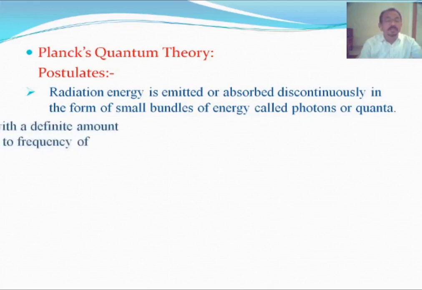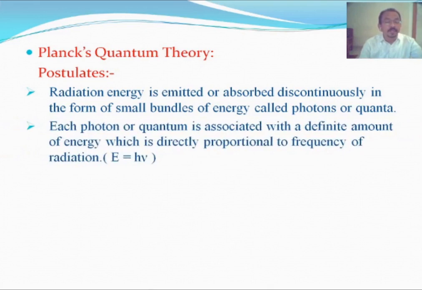Now the second postulate of the Planck quantum theory: each photon or quantum has a certain definite amount of energy. That energy is given by E equals h nu, where h is Planck's constant and nu is the frequency. That means the energy associated with a photon or quantum is directly proportional to the frequency.